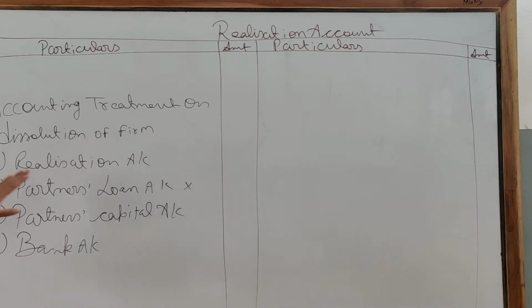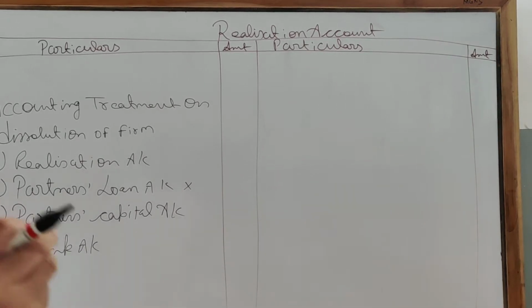Clear? So the realization account is prepared to sell all the assets and pay outside liabilities. Now I am explaining how to prepare the realization account. I will also give you a document in which every transaction is explained in detail. Beyond that, nothing will come. If you memorize that realization account, it will always be helpful for your entire life, because if you follow the commerce stream ahead also, it is very necessary to remember it.